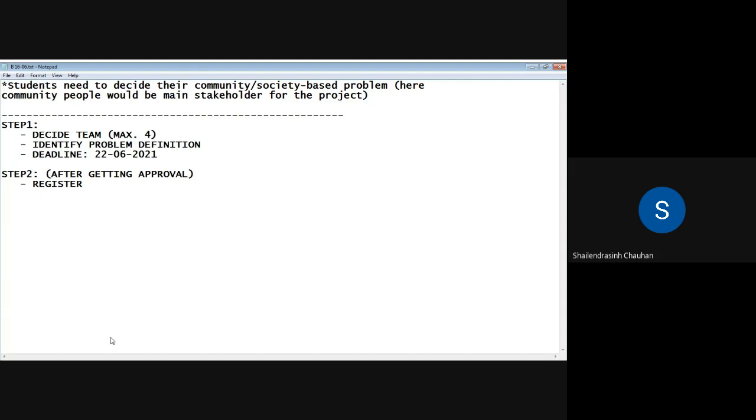You need to register your team and problem definition on the official GTU website for DE. Fine, and you need to do that. It should hardly take 1 or 2 days, so by the 22nd or 23rd, you need to complete that task. We'll see that. And after registering your team, you need to start working on your problem definition. That will be step 3.